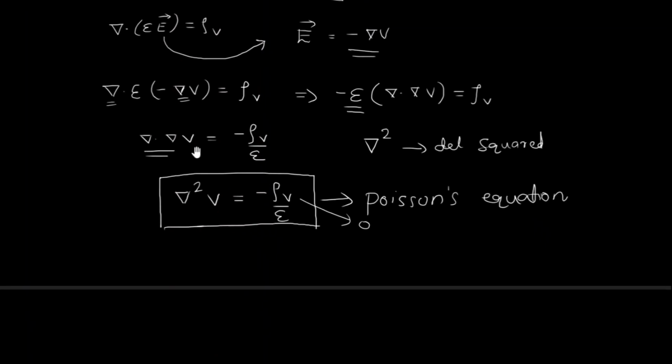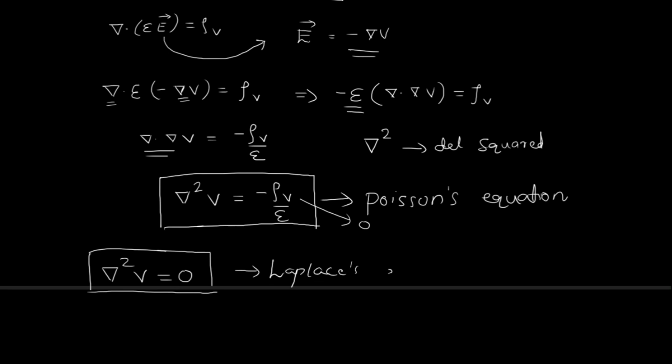If rho V goes to 0, my del square V becomes 0, because the right hand side is 0. This is nothing but Laplace's equation. It's very straightforward. You can easily understand and remember Poisson's equation and Laplace equation.